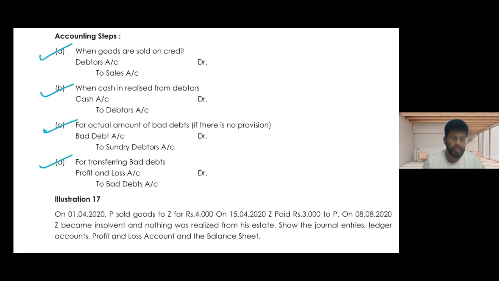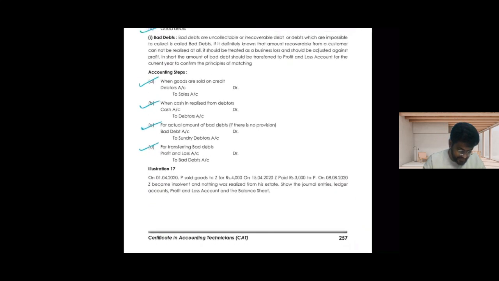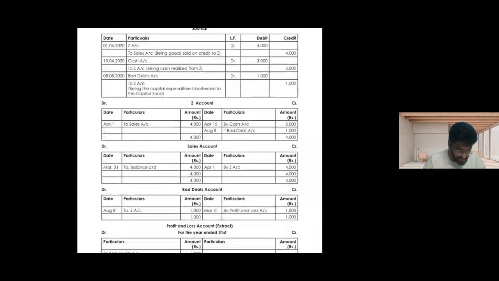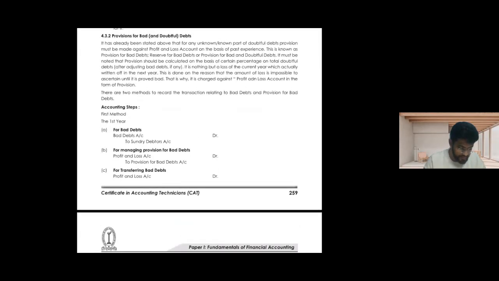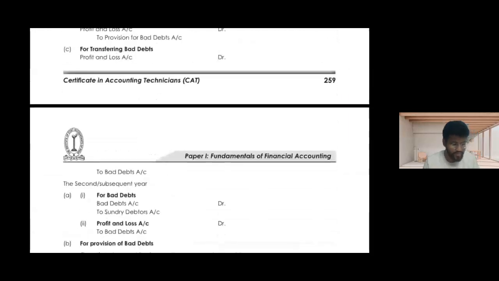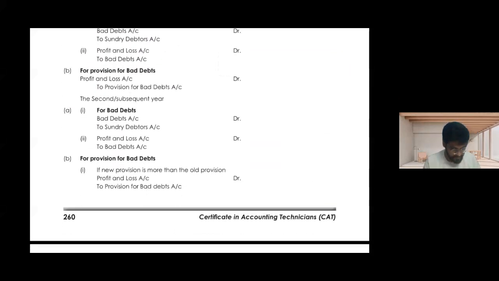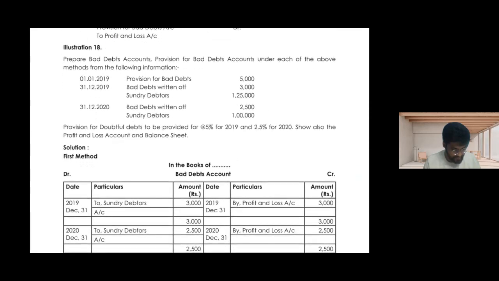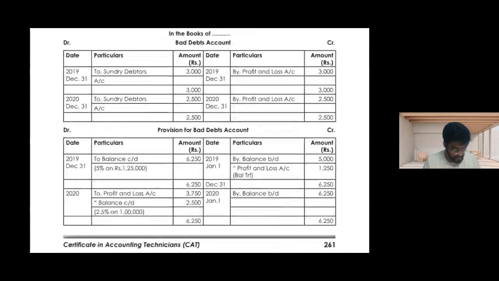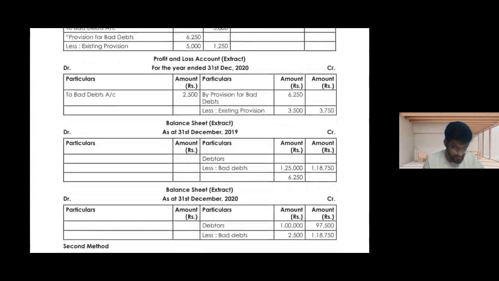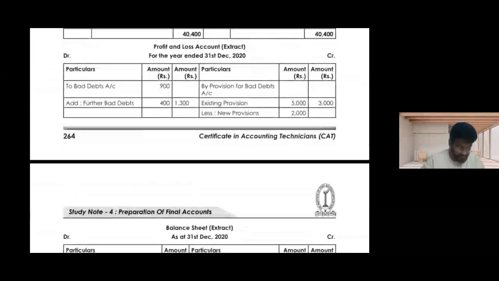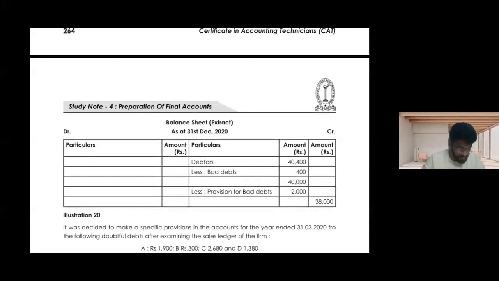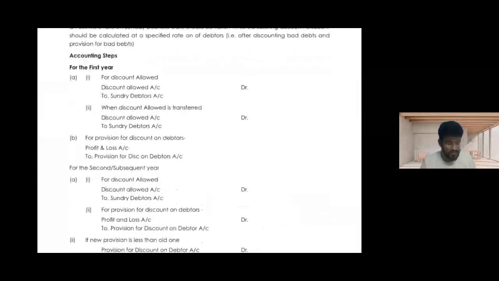Okay, guys. So this was the concept of your bad debts, and you can try some examples based on this. This was the provision for bad debt, which I already explained to you. So try to solve illustration number 18. You will have good practice with this illustration number 18, and also do 19 as well. That would be for the provision for bad debts, and the same concept will apply for provision for discount on debtors.